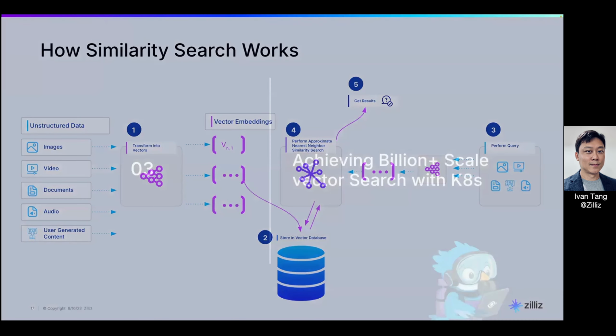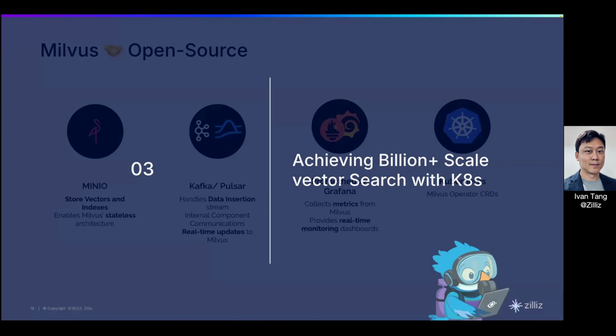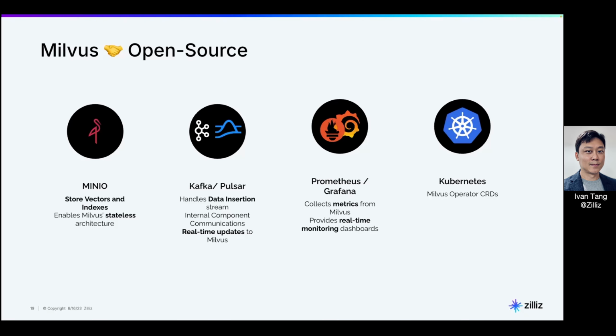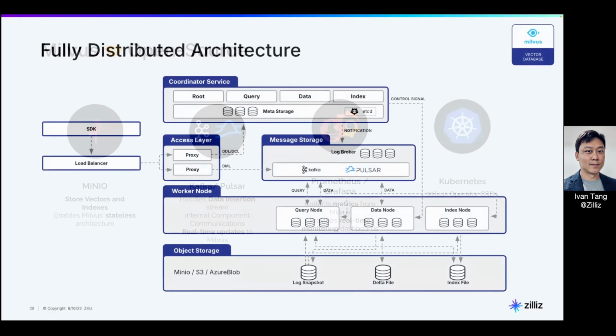Now, how does Milvus achieve billion scale? Definitely, it comes from the architecture. First of all, we fully adopt the open source approach when it comes to our components, including our own vector search engine. These are the components that we use in Milvus. Now, this is the high-level architecture diagram. You can see it's kind of busy here, but a few things.